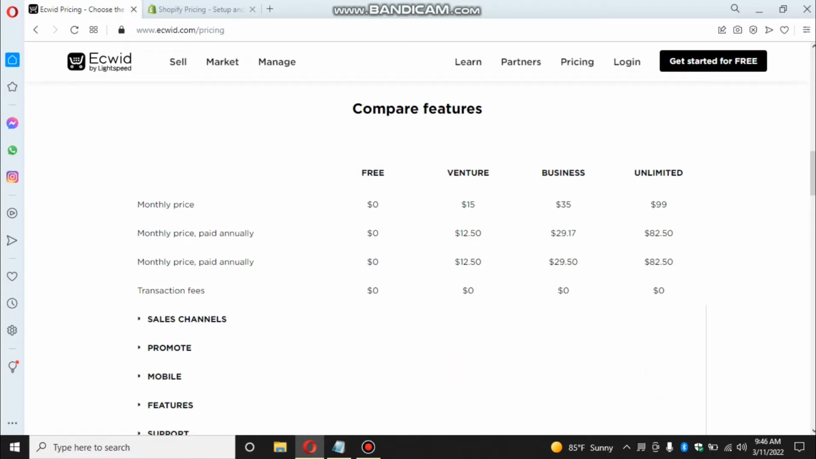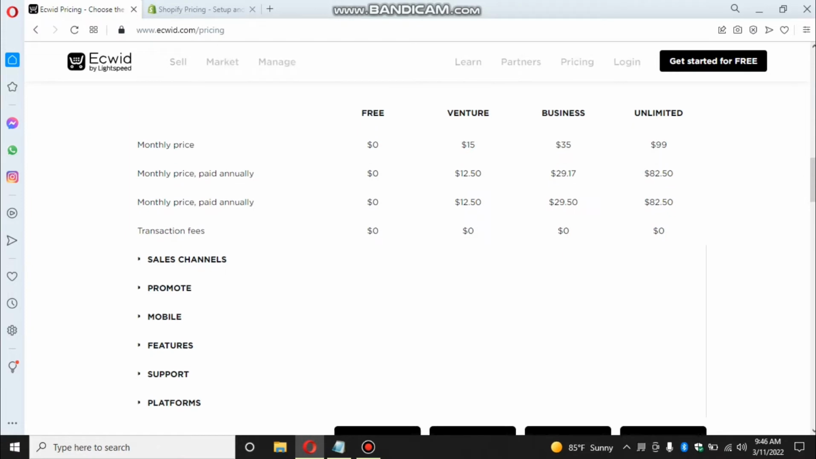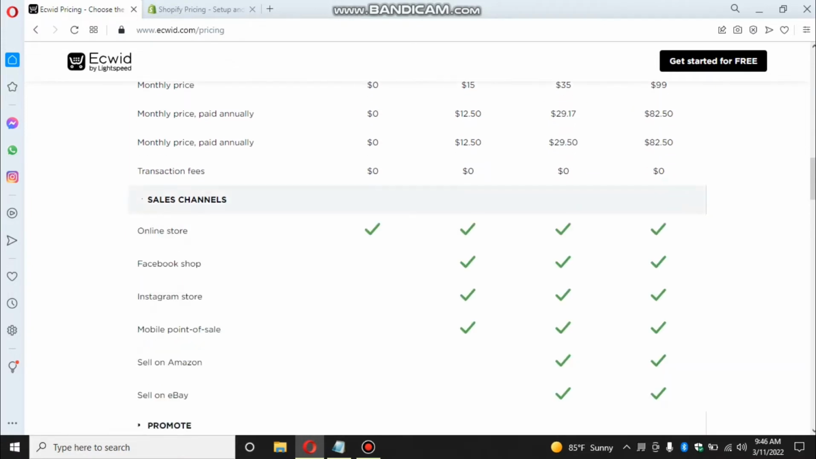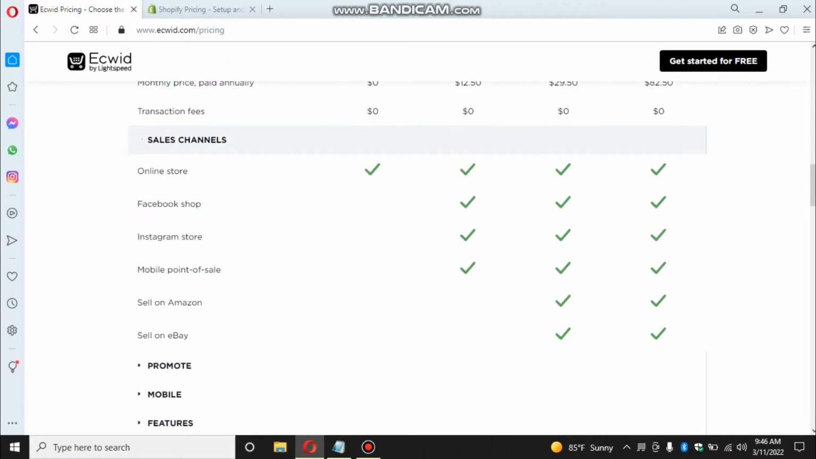So guys, if we scroll down, you can see the features, right? Compare features. So the free plan, price is free, and venture 15 here, unlimited 99. And also if you see the sales channels, right? Sales channels in the sense guys, the stores where you can create, right? Using this ecwid, you can create more sales channels, which means links, right? You can start an online store in ecwid itself, and also in Facebook, in Instagram, and also you can sell on Amazon and eBay.